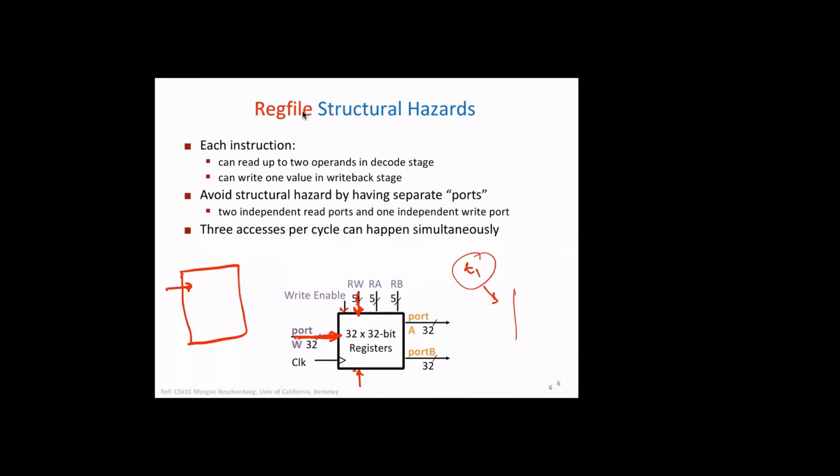Say for example, the first instruction is add T1, T2, T3, and then the second instruction is sub T4, T1, T2.